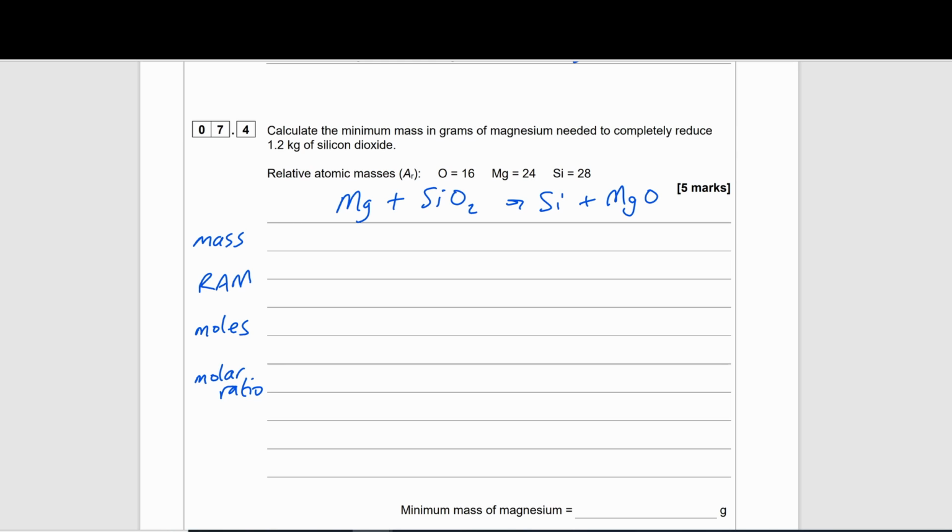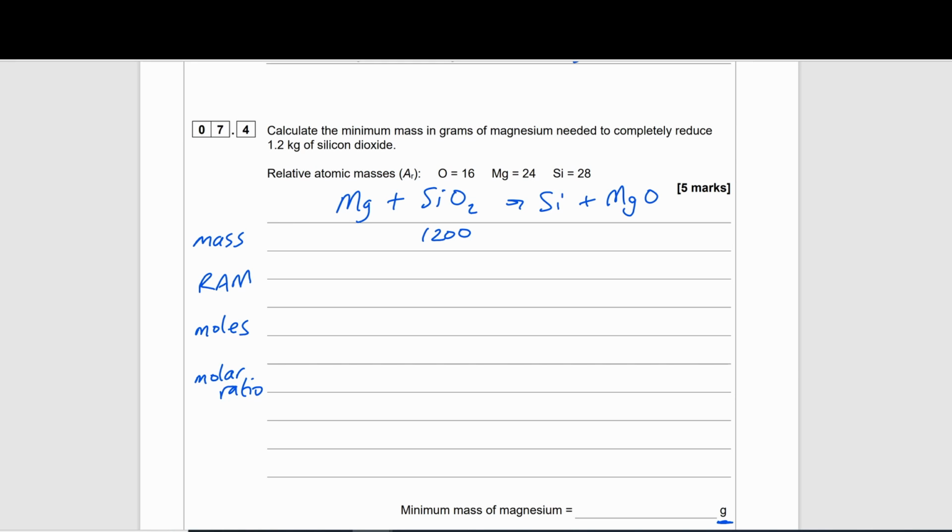So in the question, I'm given a mass of silicon dioxide, which is 1.2 kilograms. But looking at my answer, it's in grams. So that tells me straight away I need to convert the silicon dioxide mass into grams. So 1.2 multiplied by 1,000 will give me 1,200 grams of silicon dioxide.